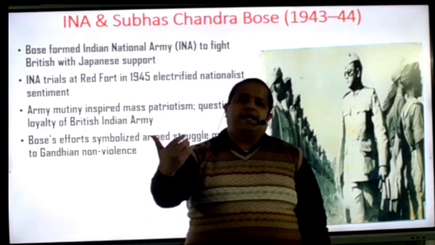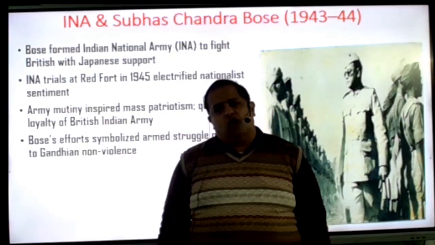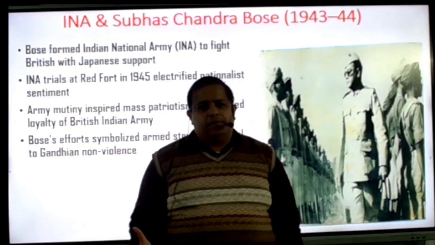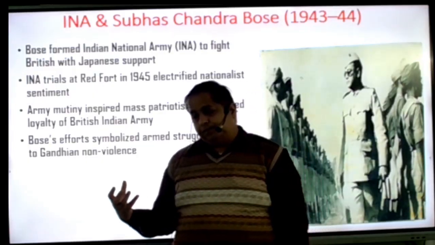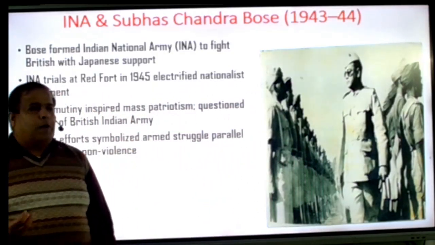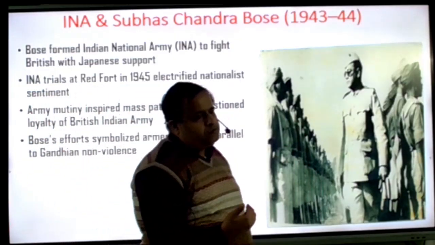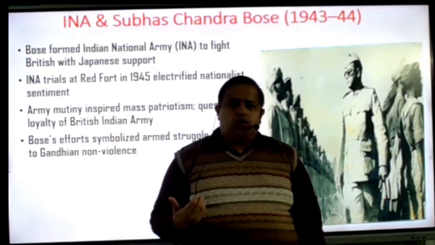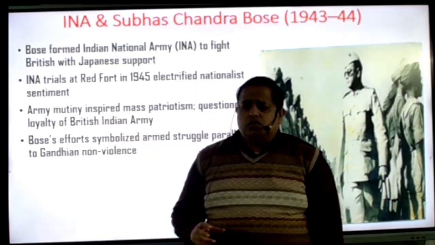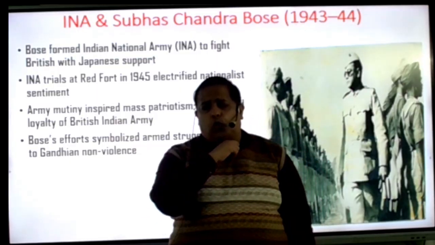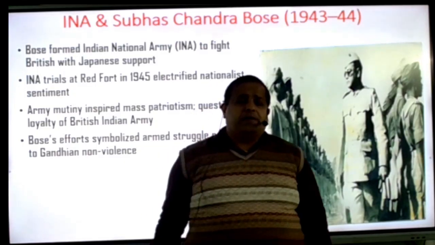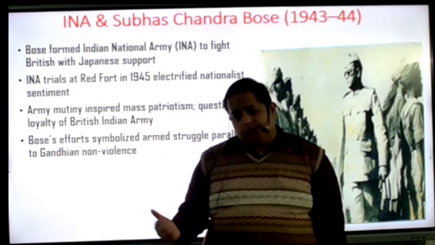In the next year, 1939, the Tripuri session of Congress took place. Gandhiji presented the name of Pattabhi Sitaramayya, but here, Subhas decided to be the president again. So Subhas stood in front of the Gandhian candidate. Not only did he stand, he defeated the Gandhian candidate. So Gandhiji thought that this is not the defeat of Pattabhi Sitaramayya, this is my defeat.